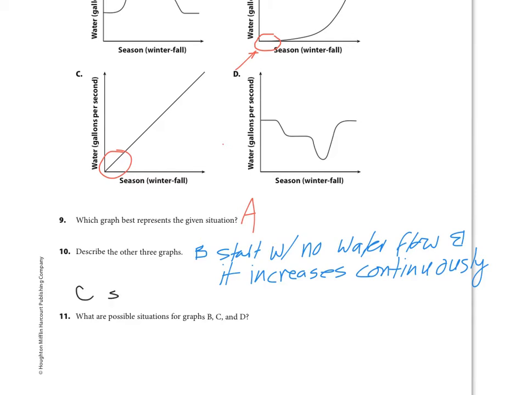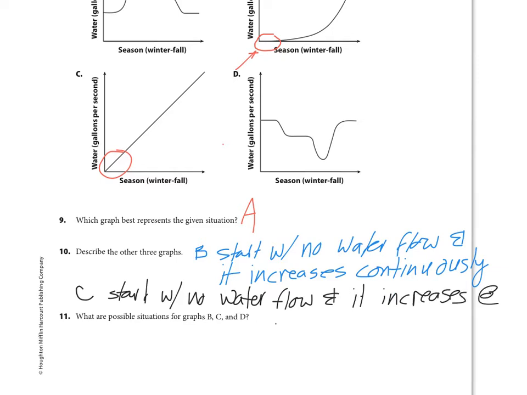You start with no water flow, and it increases at a constant rate. Okay, constant rate. The reason it's constant is because this is a line. It is going up the same amount all the time. Whereas in B, up here, it's curving, so it's increasing all the time.